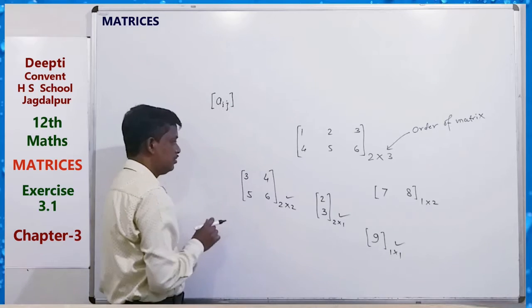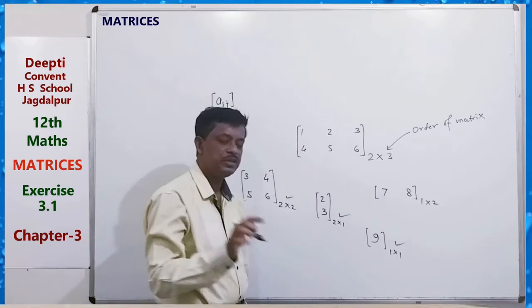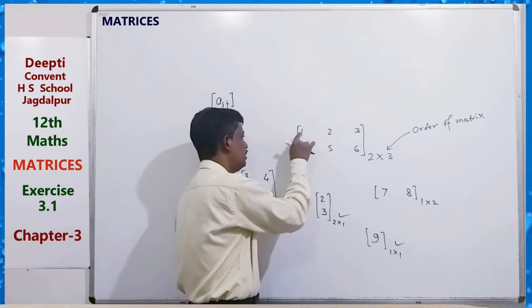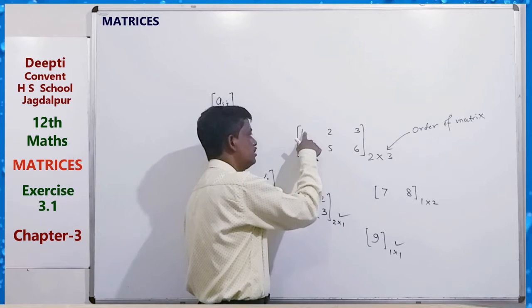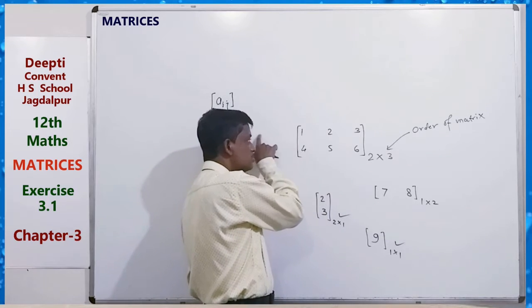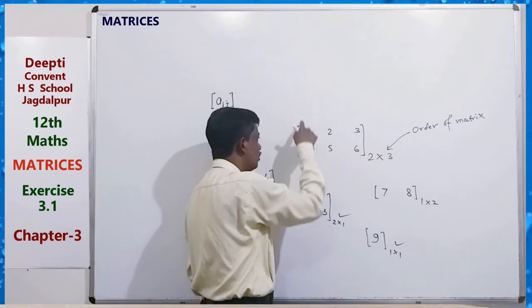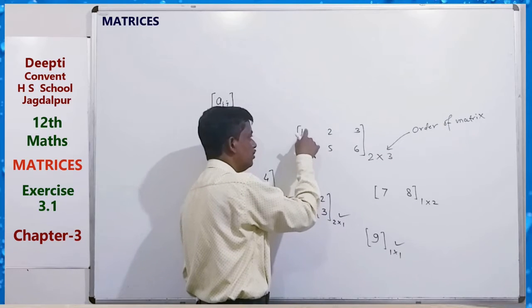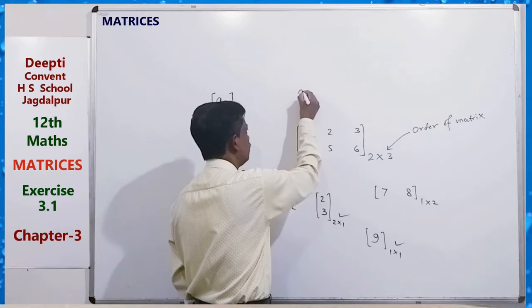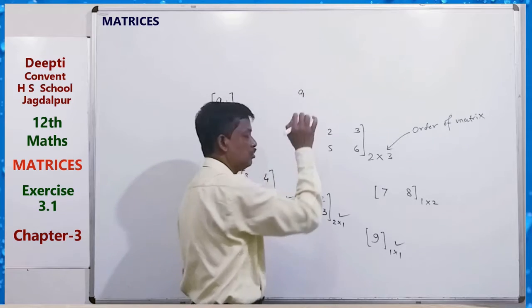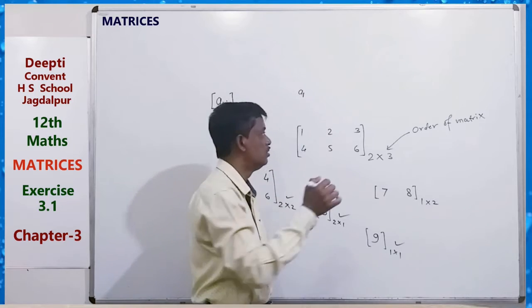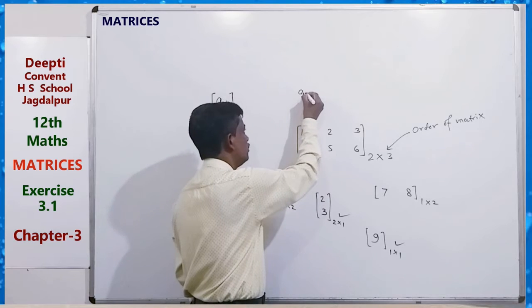Here we give the position of the number. This is in the first row, first column, because first we write the row and then the column.